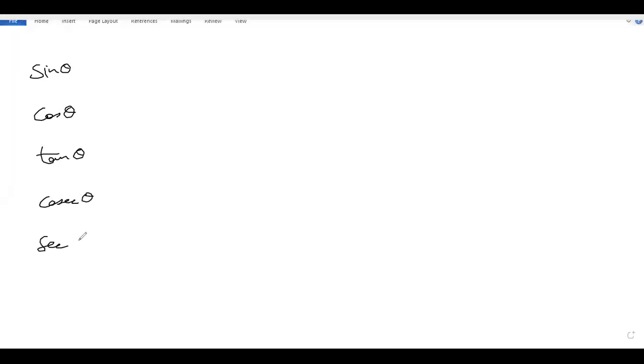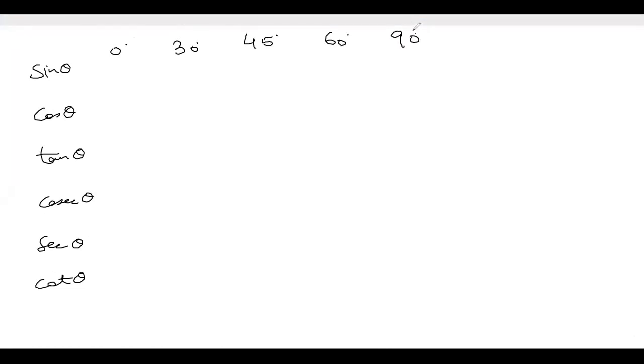Now we know the values. Now we'll see the 6 trigonometric ratio values. Suppose we have sin theta, then cos theta, tan theta, then cosec theta, sec theta, and then cot theta. Theta we can take from 0 degree up to 90 degree, as we have in the syllabus: 30 degree, 45 degree, 60 degree, and 90 degree. So what are the values?